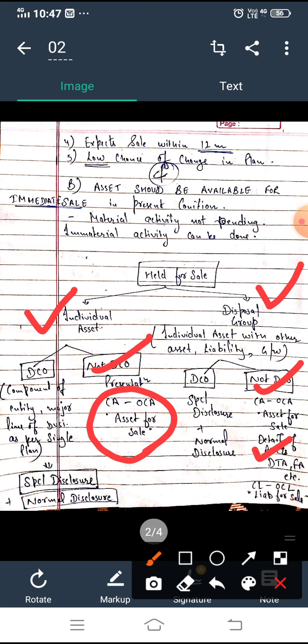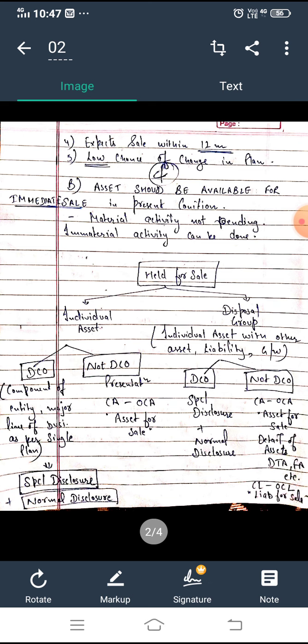What is DCO? Discontinued operation means the core business of an entity, right? A major component of an entity, a major line of business, right? So if that is sold, then there is a special disclosure also. Please mind it. Normal disclosure is there, but with that we have to give some special disclosure also, both in case of individual asset and in case of disposal group also.